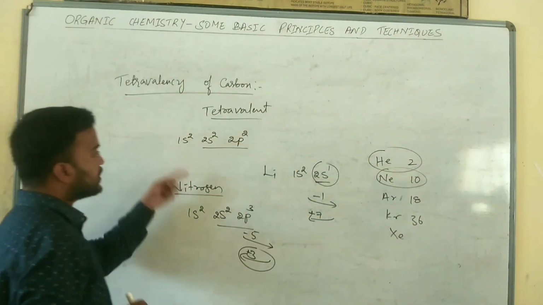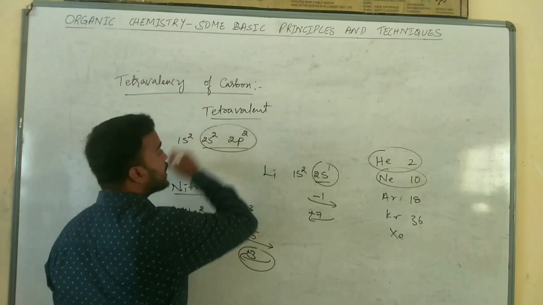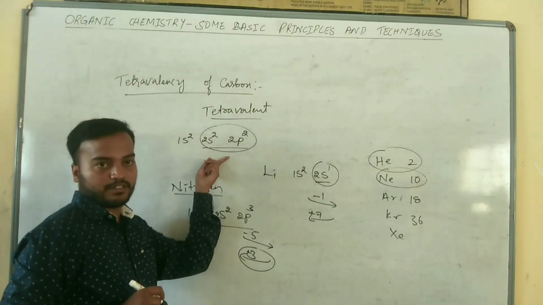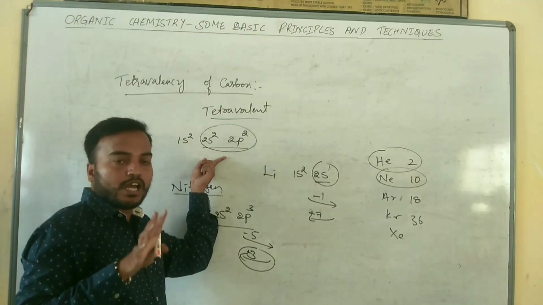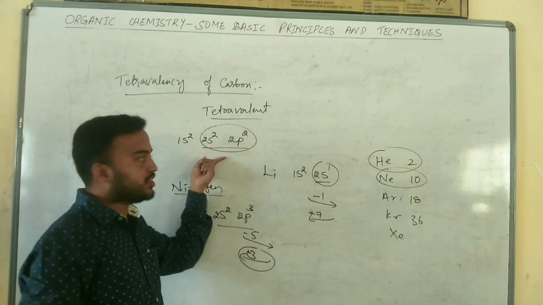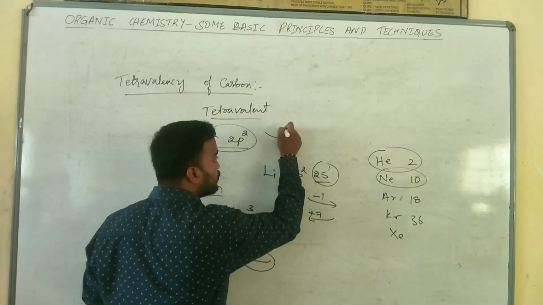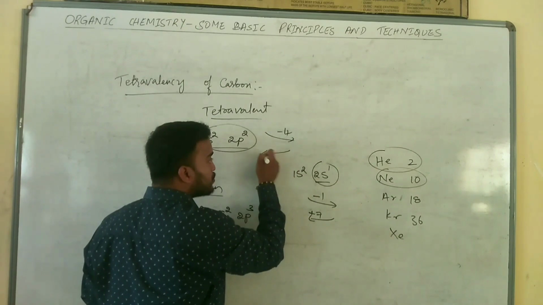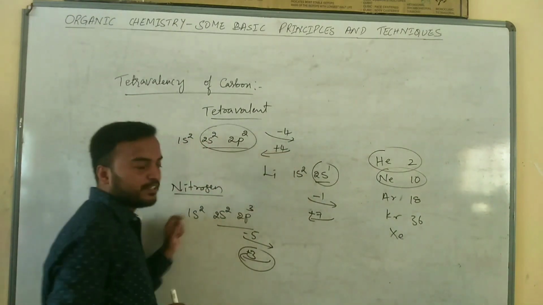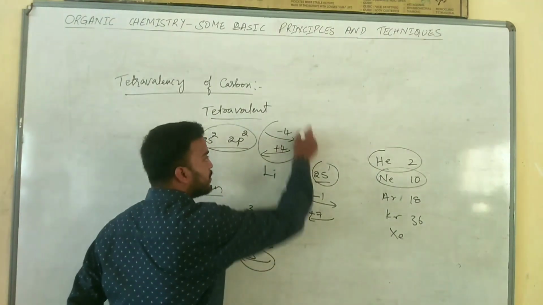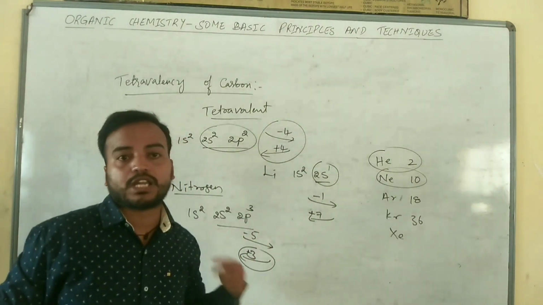But in the case of carbon, it has 4 electrons in the valence shell. In order to achieve the inert gas configuration, it has to lose 4 electrons or gain 4 electrons. Therefore, it is very difficult for carbon to either gain or lose the electrons.